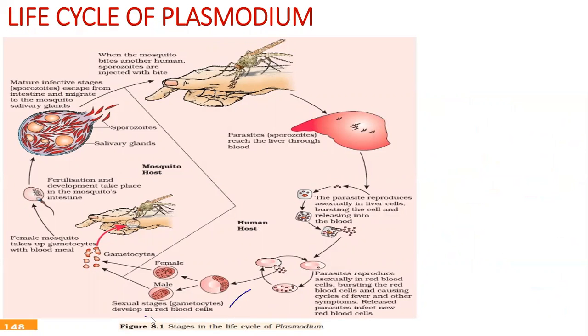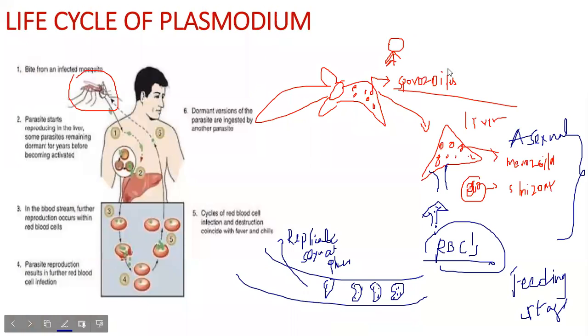The sexual stage develops in RBCs, that is, these merozoites break from one RBC, infect other RBCs, and then change into female and male gametocytes. There is no fusion yet. Fusion and formation of the zygote happens only later in the mosquito, which I'll explain. But right now, let me go through the stages again for you.